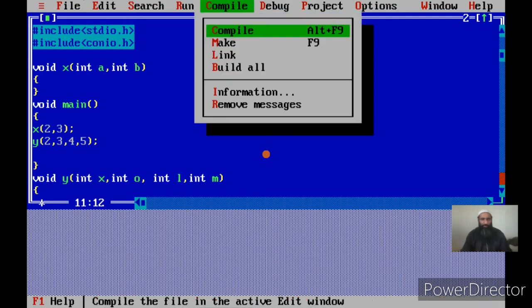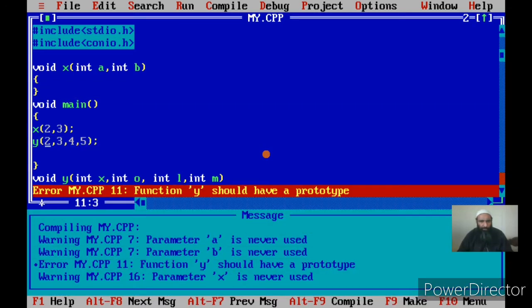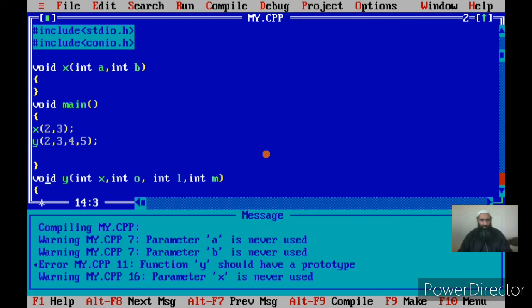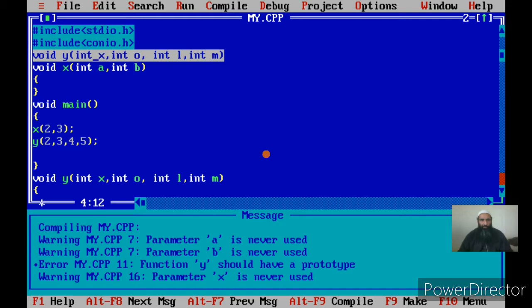Let me compile and see if we get an error. Yes, we have an error, which I had already predicted. The error is that the function should have a prototype. Now how do we declare a prototype? We simply copy the first line of the function and place it at the top. It indicates to the compiler that we are later on defining a function with the name y and it has four arguments, that is four formal parameters, and so you need to pass four actual arguments.